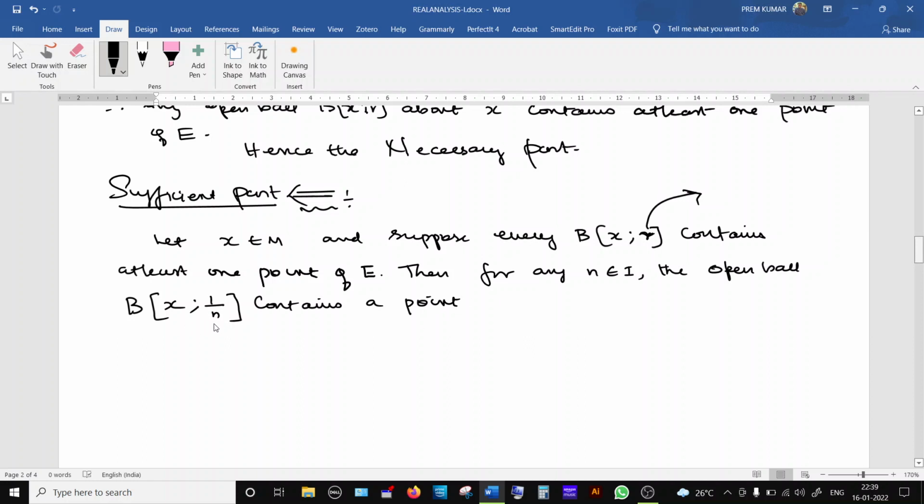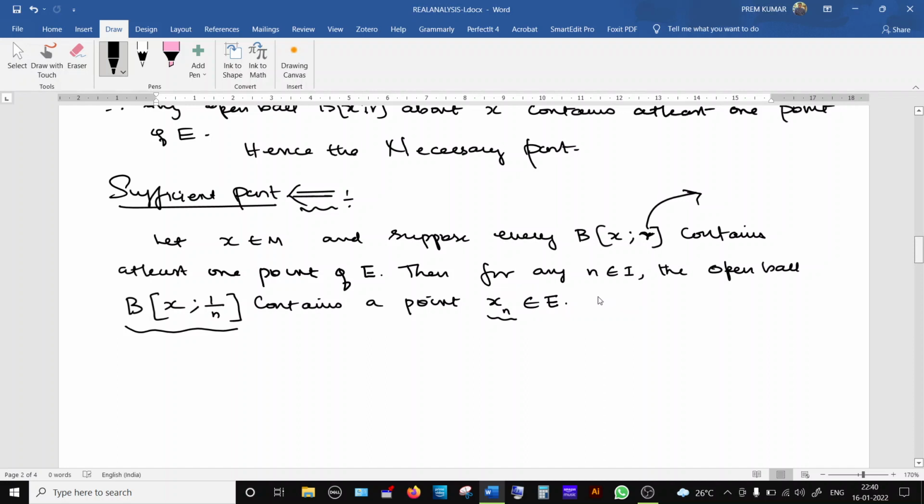Suppose this open ball contains a point, say xn. x2 will be an element of the open ball with radius 1 by 2. x3 will be an element of an open ball same like this, but radius is 1 by 3. So to link this element and that radius, we are writing like this. So suppose this open ball contains at least one element, say xn, means at least one point xn in E.